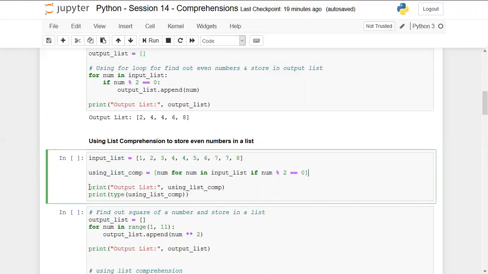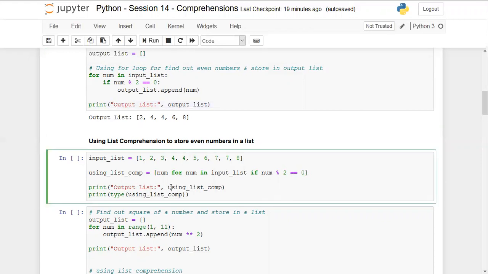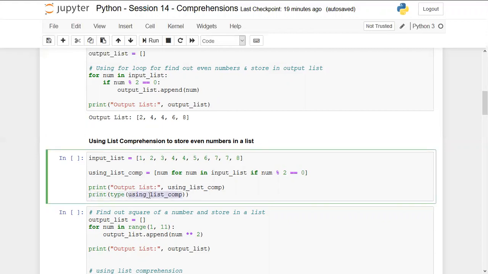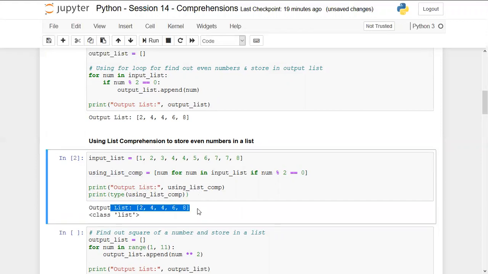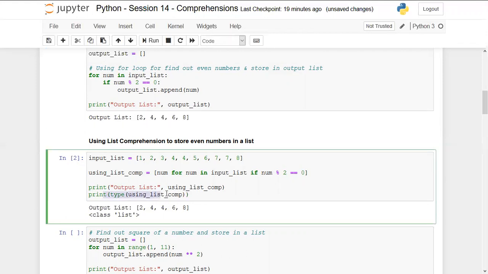And finally we are running the same statement as you can see, output list, and I'm just changing the list name here. So it is going to output the same list that was there as per the above logic. And we are also checking the type of using list comp, which should be a list. You can see that the output is exactly the same as the above list also. And the type of this list is basically it belongs to class list.